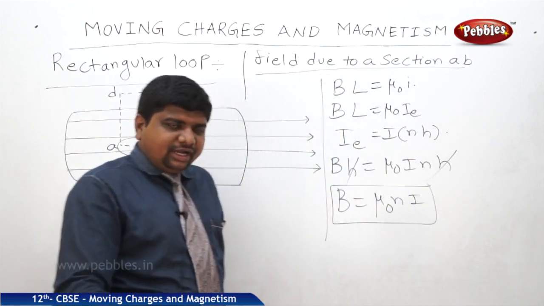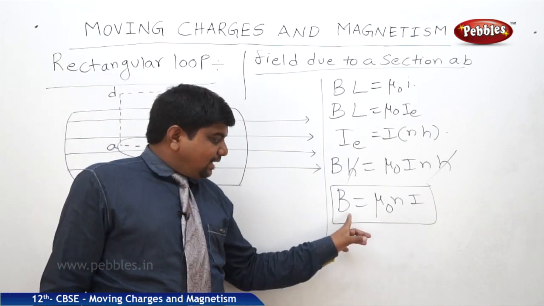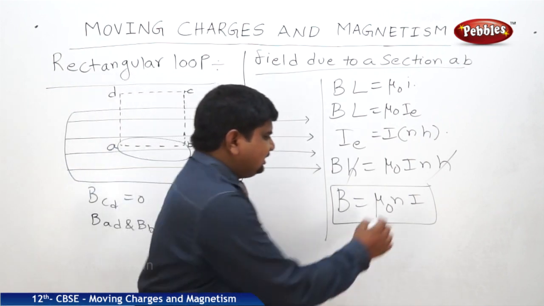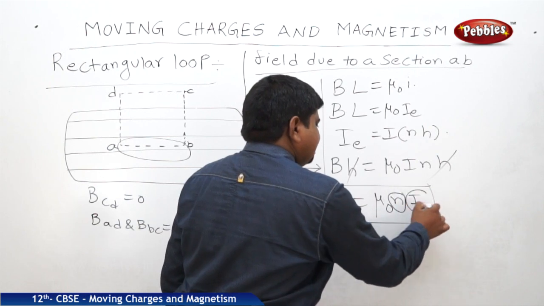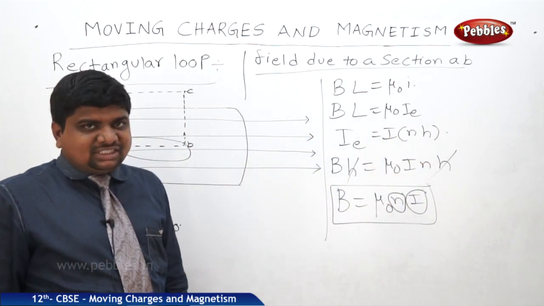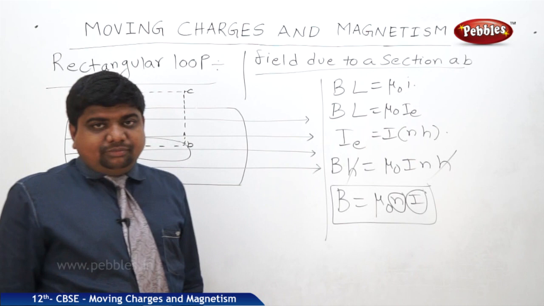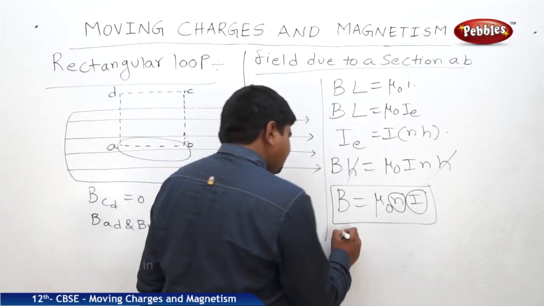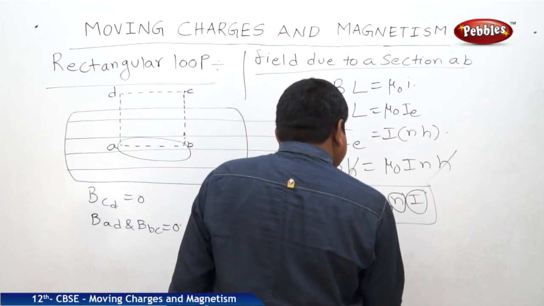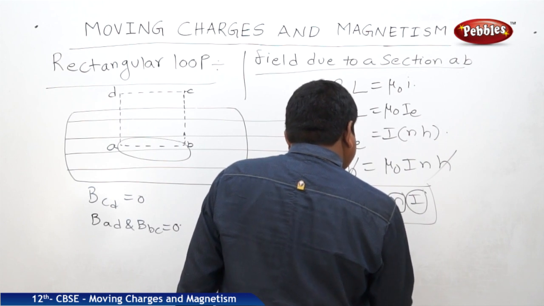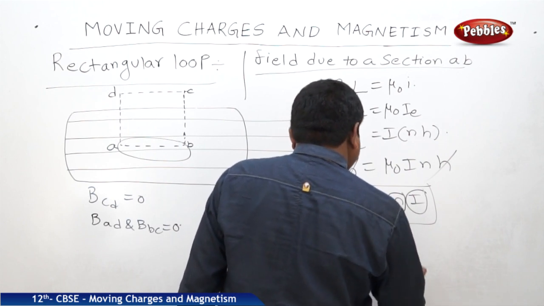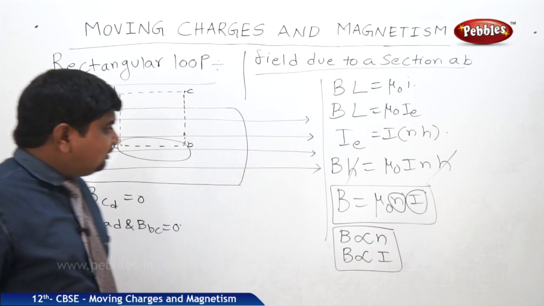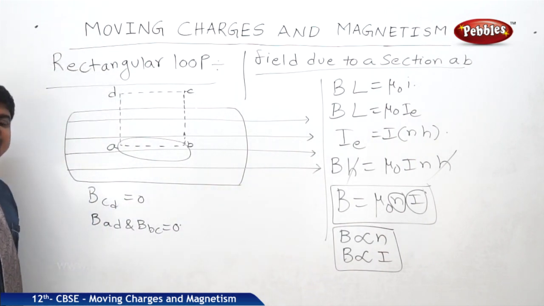So in a solenoid, if you want to increase the magnetic field strength, you should increase the number of turns, or you should increase the amount of current passing through it, where mu naught is the constant. Therefore B is proportional to n and B is proportional to I. So this point is very, very important to increase the strength of the magnetic field due to the solenoid.